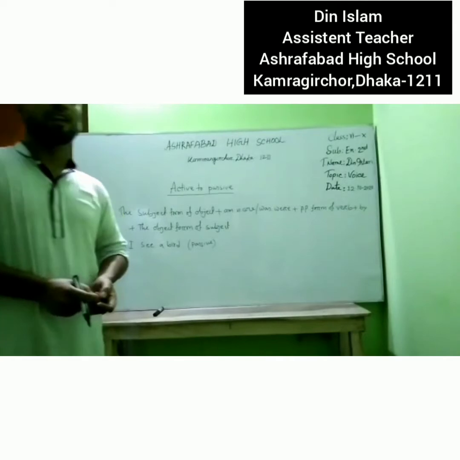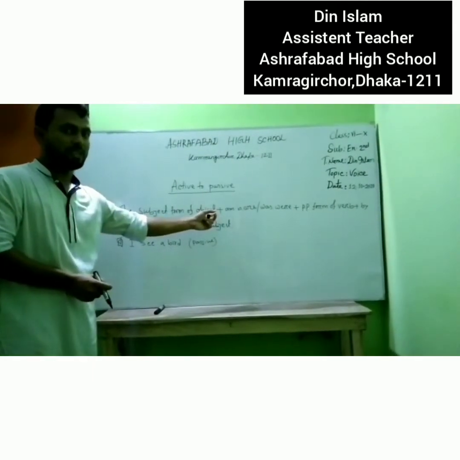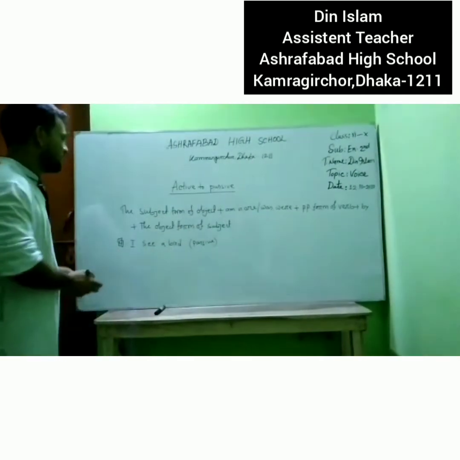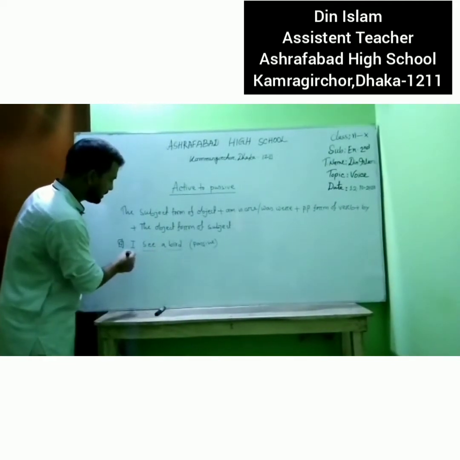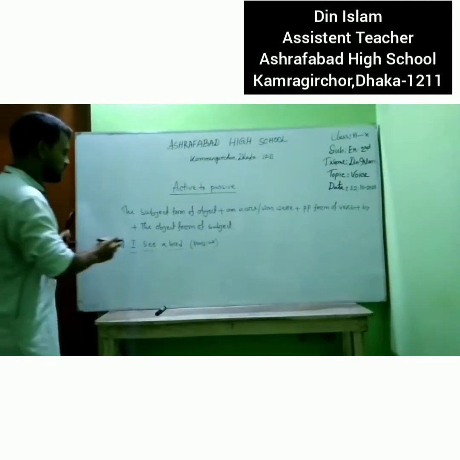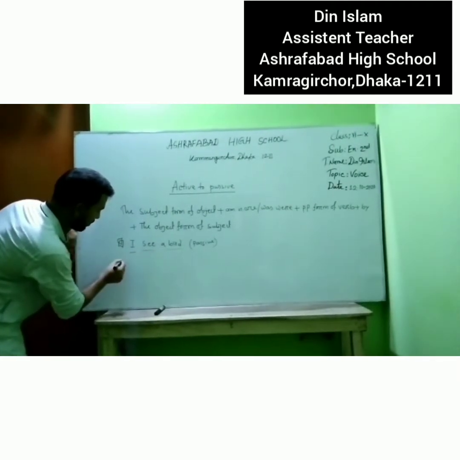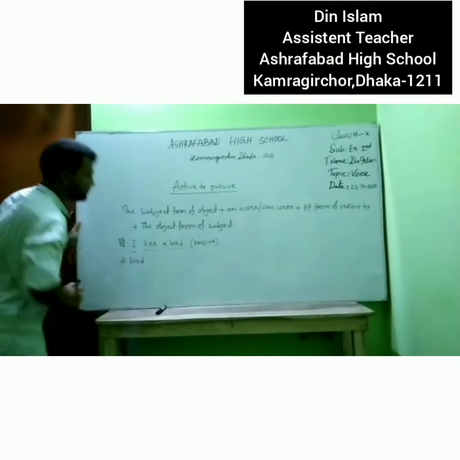First, we have to write the subject form of object. Now we can see this one object, this one verb and this one subject. So I will write the subject form of object: a bird.